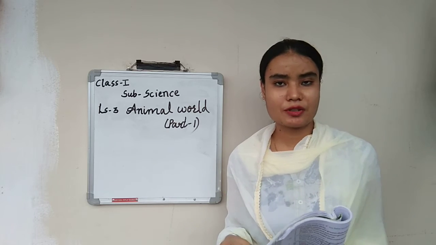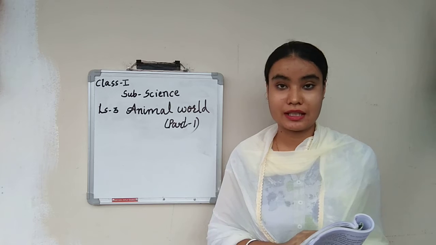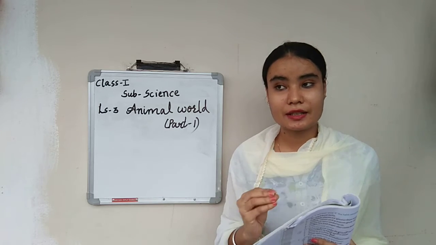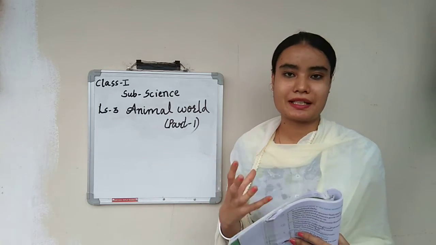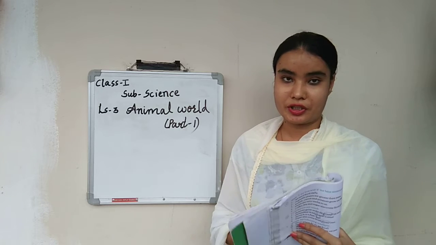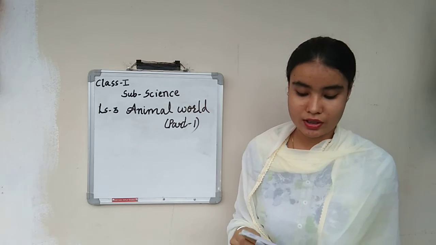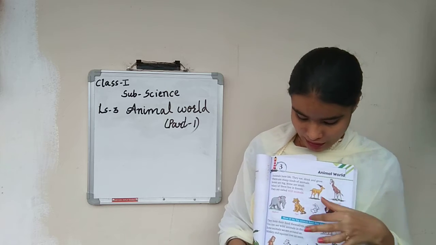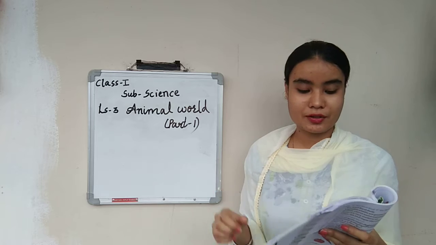So there are many kinds of animals. Some animals are big, some animals are small, and animals live in the forest. Animals कहाँ रहते हैं? वो हमारी तरह घर में नहीं रहते. घर में भी रहते हैं animals, but they are called what? Pet animals. But few animals live in the forest. So the animals which live in the forest are called what? Wild animals. You can see in the picture, some animals are big, some are small, some are very healthy and giant.